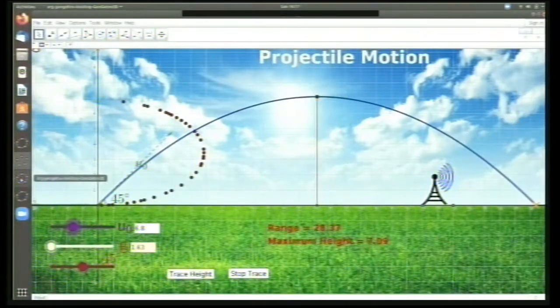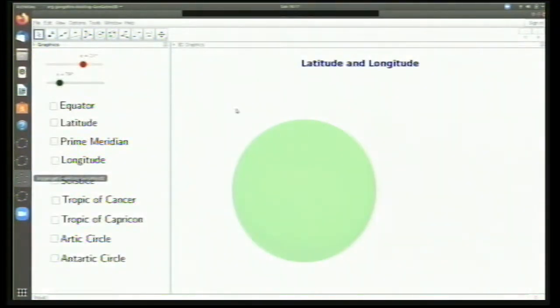Now we'll go to a different topic from here. This is geography. From mathematics, that is coordinate geometry, what I know is if I want to fix a point on the surface of a plane, I need 4 parameters. One is the x coordinate, that is the distance along the x-axis. One is the y coordinate, distance along the y-axis, and then I need the x-axis and I need the y-axis. So 4 things are required.